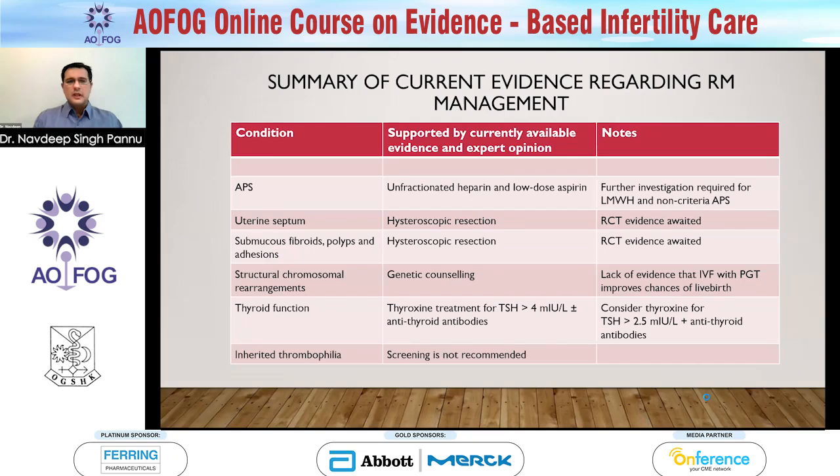So in summary, if you have antiphospholipid syndrome, you want to use heparin with low dose aspirin, as it definitely helps. If you have a uterine septum, resect it hysteroscopically, similar with fibroids, polyps, and even adhesions inside. Those with chromosomal abnormalities, you might send for genetic counseling or even gamete donation, subsequently IVF or even intrauterine insemination. If you have a thyroid disorder, treat with thyroxine, but in subclinical cases with anti-thyroid antibodies, you may want to treat them with low-dose thyroxine.